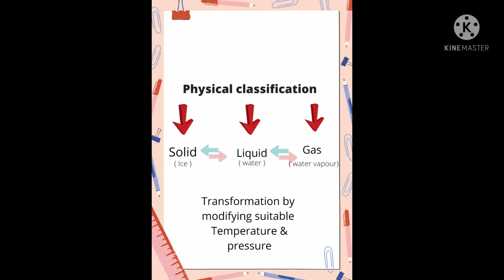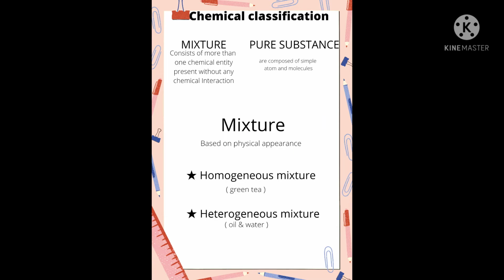By seeing the physical state of matter, we can classify matter into three types: 1. Solid, 2. Liquid, and 3. Gas. Ice is an example of solid, while water is an example of liquid and water vapor is an example of gas. The physical state of matter can be converted from one to another by modifying the temperature and pressure suitably. These are the basic things about the physical classification of matter.